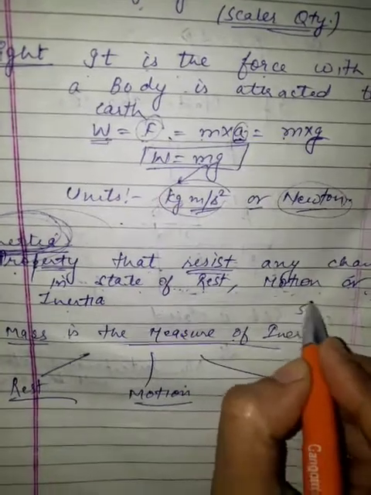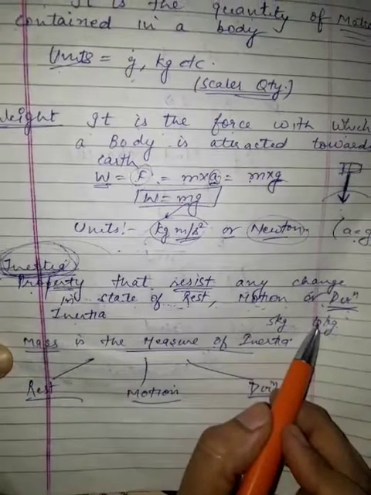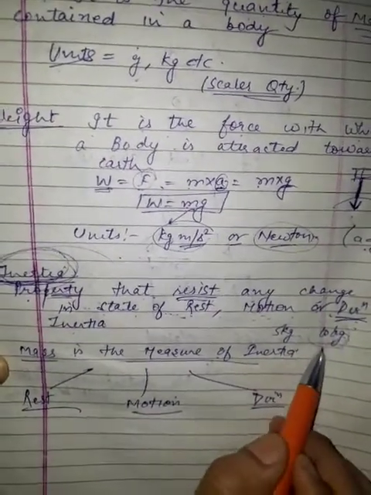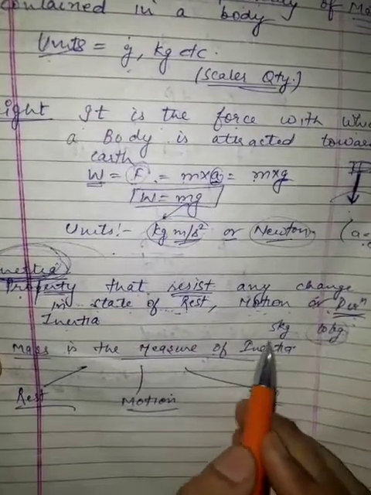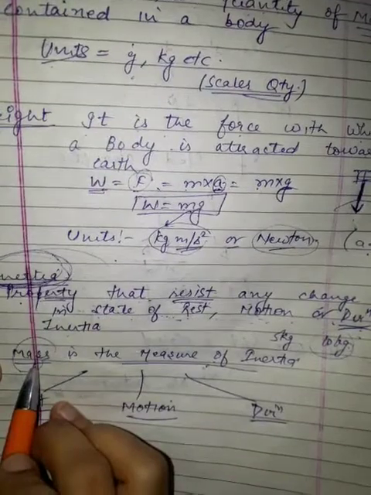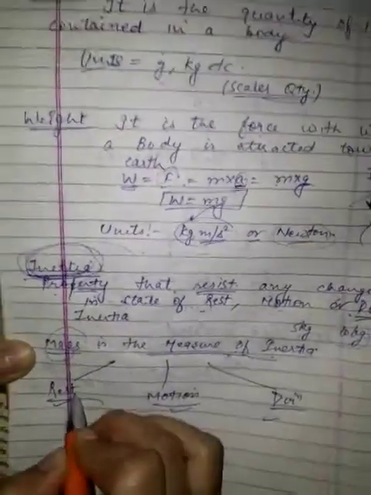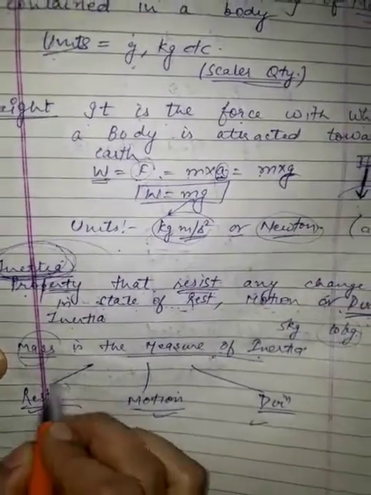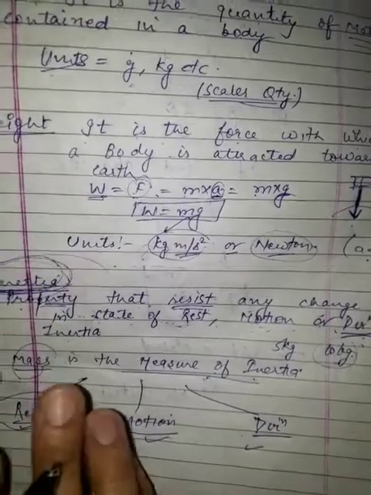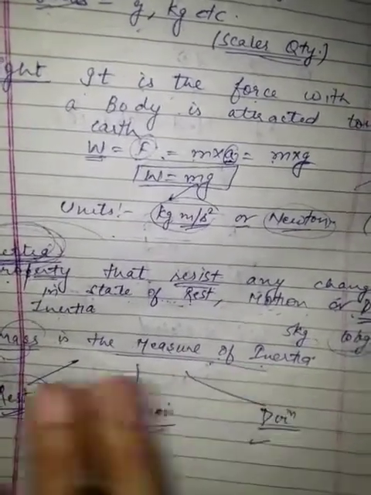Suppose you have a 5 किलोग्राम बॉडी और a 10 किलोग्राम बॉडी. किसको हिलाना ज़्यादा मुश्किल है? 10 किलोग्राम वाली बॉडी को, because इसका मास ज़्यादा है. That means it has more inertia. So a body having more mass will have more inertia. A body having less mass will have less inertia. Inertia is of three types: inertia of rest, inertia of motion, inertia of direction. Now inertia of rest says that when a body is at rest, it will remain at rest. So it is the property that resists any change in the state of rest.